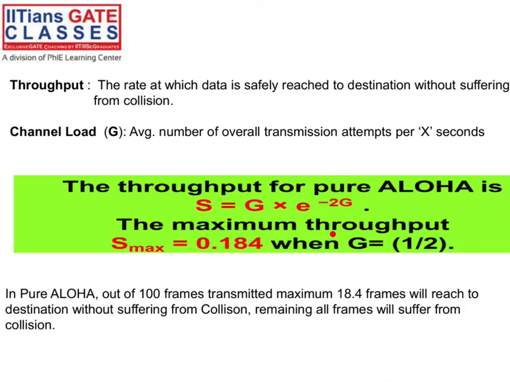So that is about vulnerable time. And what will be the throughput of that pure ALOHA protocol? Throughput is the number of bits divided by total time, but the rate at which data safely reaches the destination without suffering from collision. Whatever the percentage of data that reaches without collision, we say that is the throughput of the pure ALOHA protocol, right?